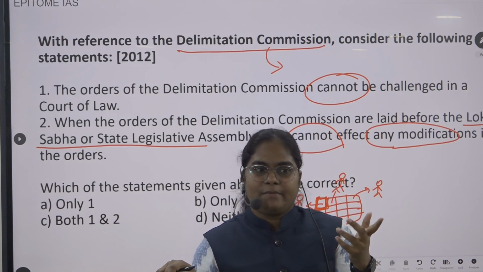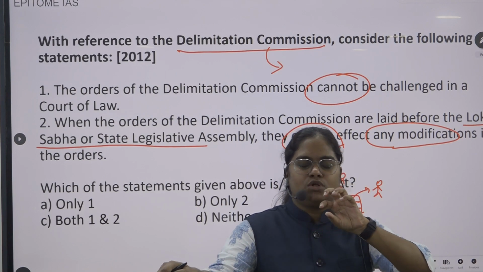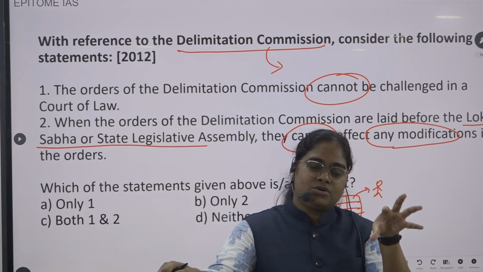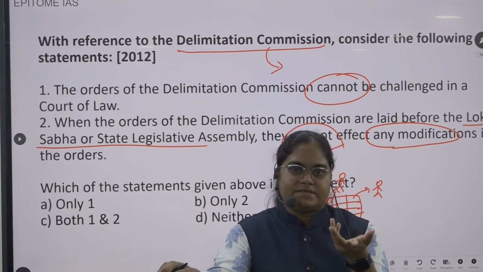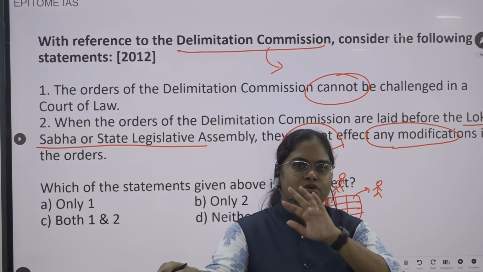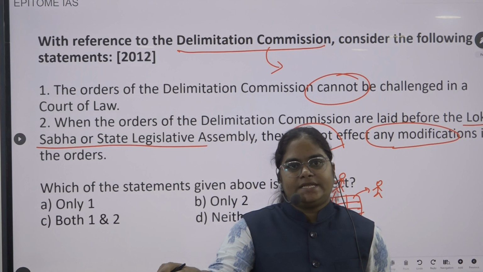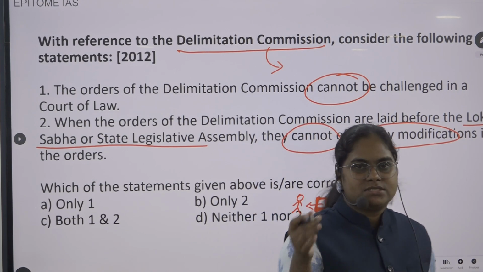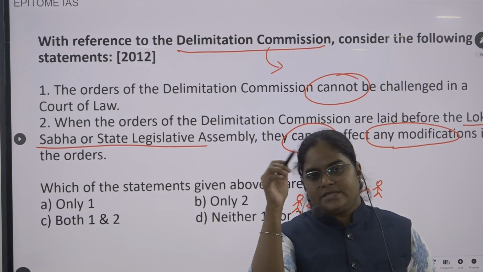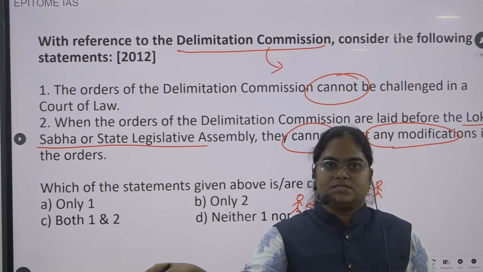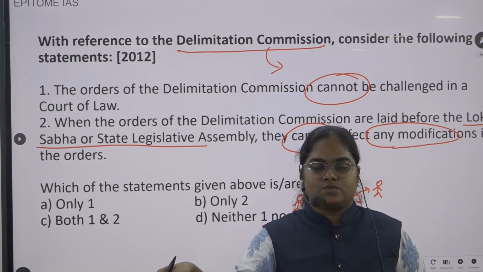Each state is divided into small constituencies, and each constituency is represented by a member of the state legislative assembly, an MLA. So there are two different kinds of constituencies, one at the national level for Lok Sabha elections and one at the state level for legislative assembly elections. These are demarcated by our Delimitation Commission. Okay, that is one thing.